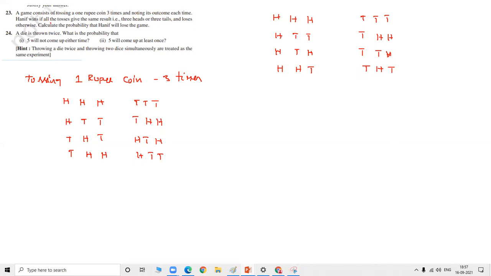Hanif wins if all the tosses give the same result, that is 3 heads or 3 tails. And loses otherwise. Calculate the probability that Hanif will lose the game. Probability of winning is 2 by 8. Probability of losing is 6 by 8, or 1 minus 2 by 8. That is 3 by 4. This is 1 by 4.